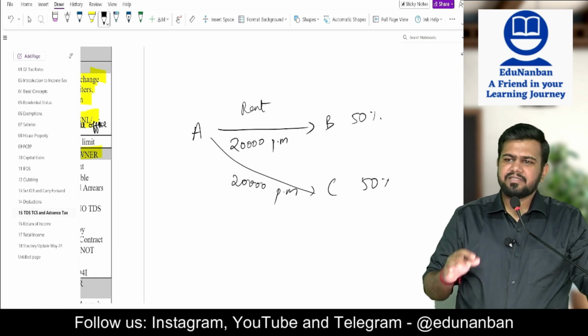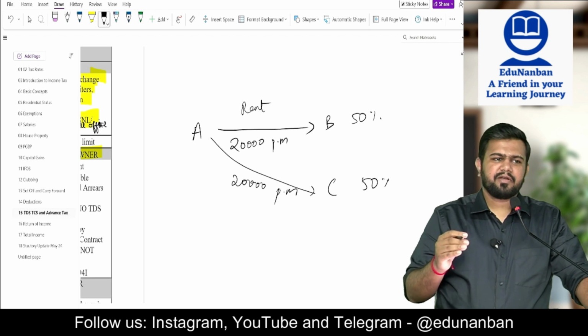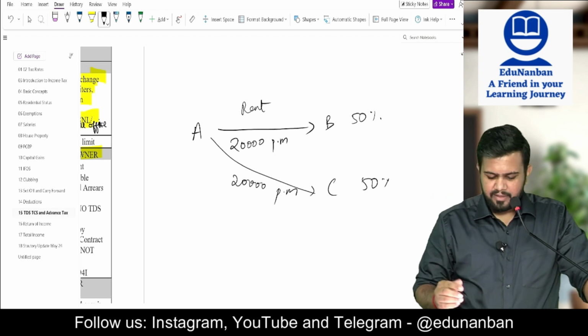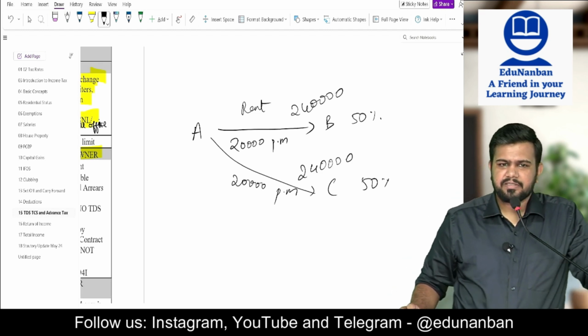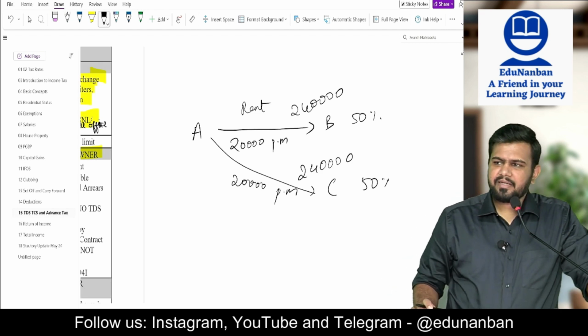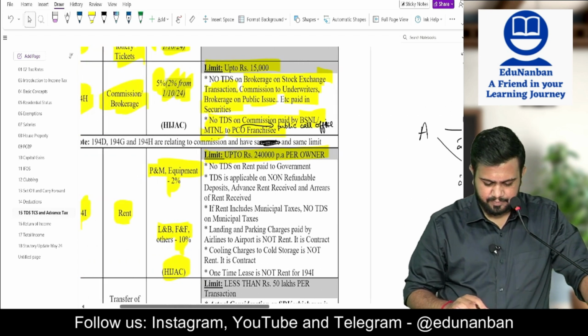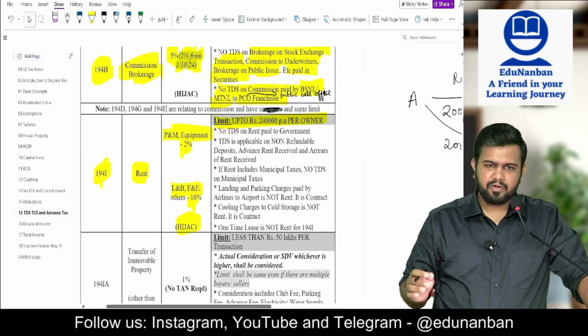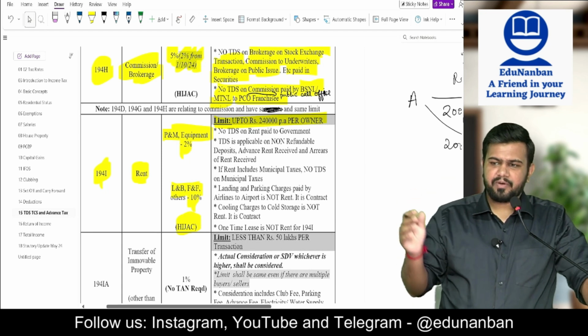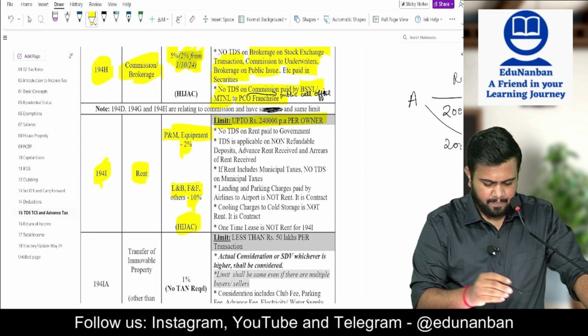No. TDS is not deductible because the limit is 2,40,000 per annum per owner. So here also 2,40,000, no need to deduct TDS. Within the entire year, it is up to 2,40,000 per annum per owner.